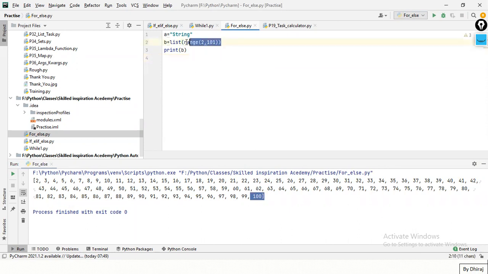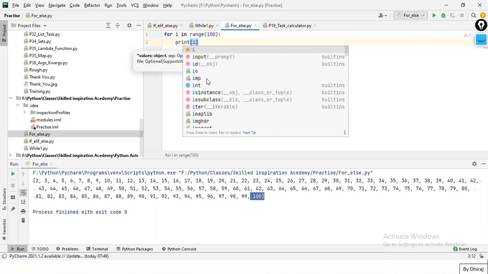Now, how can we use range in a for loop? So let's see: for i in range. Here i is a local variable. We studied the in operator yesterday; this is the syntax for in range. Here I'll just give 100 and then a colon, which is the syntax, and print i.